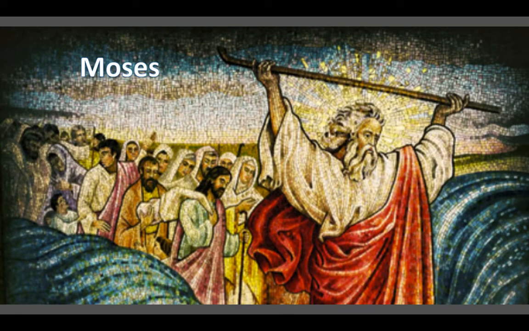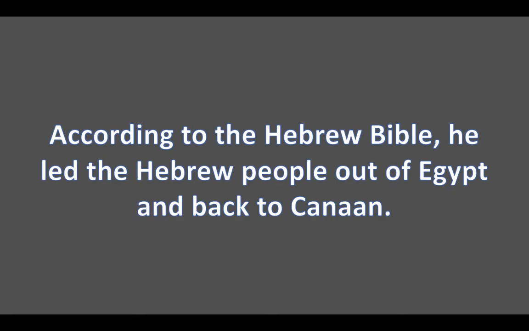Next, we have Moses. Again, here's another picture, another different depiction, another interpretation of the Exodus, right, where he leads the Hebrews out of Egypt. Looks like here through the Red Sea. And the definition for that is, according to the Hebrew Bible, he led the Hebrew people out of Egypt and back to Canaan.